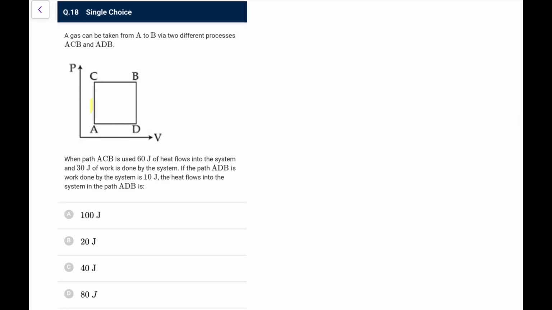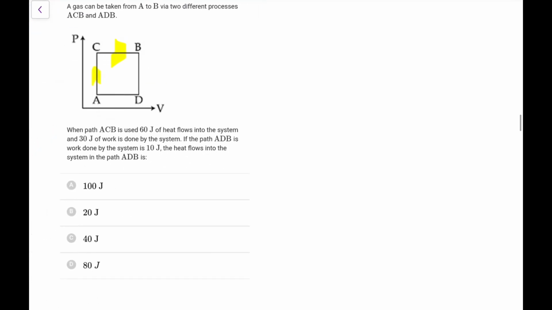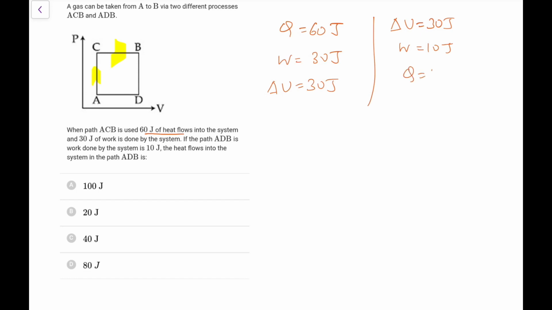A gas can be taken from A to B via two different paths, via C and via D. For the path ACB, 60 joule of heat flows. So Q comes out as plus 60, and 30 joule of work is also done, plus 30 joules. So this is the first path, so I can say delta U is 30 joules. For the second path also delta U is 30 joules because it is path independent, and work done is 10 joule, so I can directly make out Q would be equal to 40 joules. So again, it's a very easy question based on your first law of thermodynamics.